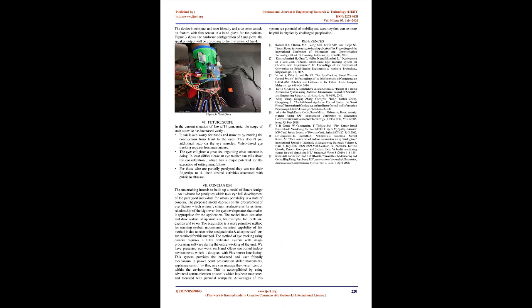6. Future scope. In the current situation of the COVID-19 pandemic, the scope of such a device has increased vastly. It can lessen strain on hands and muscles by moving the input from the hand to the eyes. This doesn't put additional strain on the eye muscles. Video-based eye tracking requires less maintenance. The eyes reveal a great deal about what someone is doing. In the simplest case, an eye tracker can tell about attention, which has major potential for the implementation of context awareness. Those who are partially paralyzed can use their fingertips to do their desired activities.